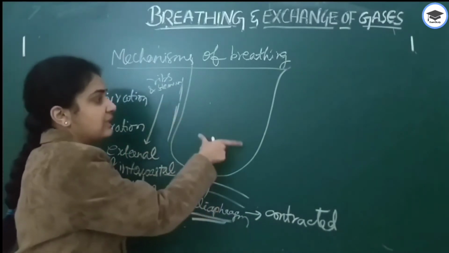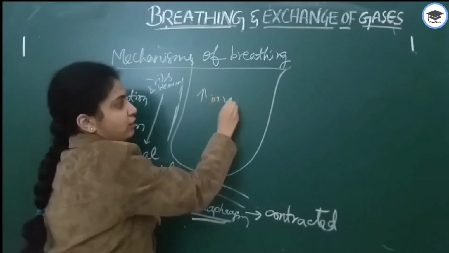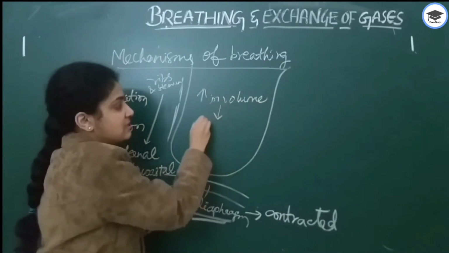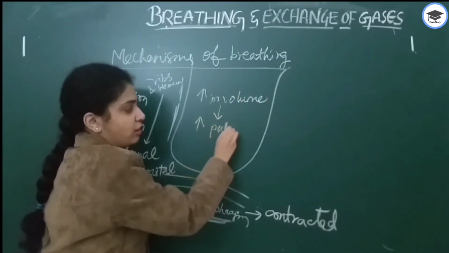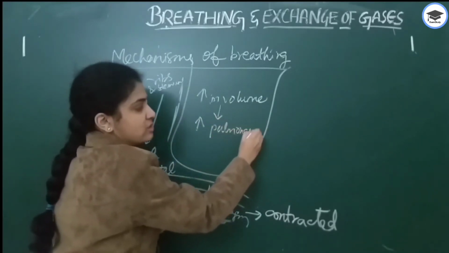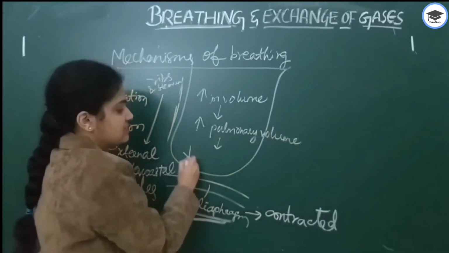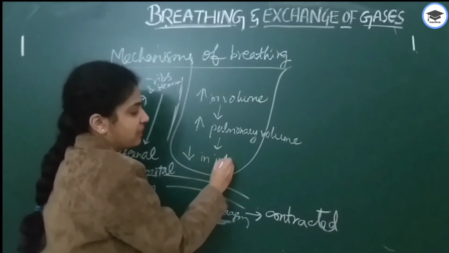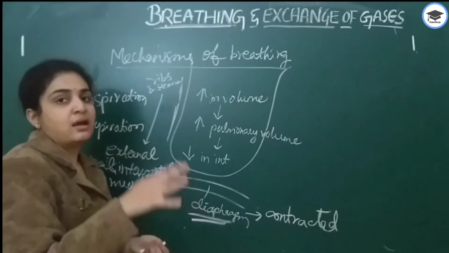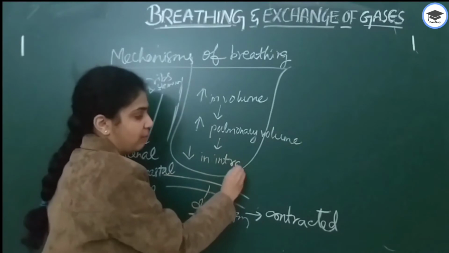This results in an increase in the volume of the thorax. When the volume of the thorax increases, the pulmonary volume also increases, meaning the lungs get expanded. This in turn results in a decrease in intrapulmonary pressure. As we learned, for inspiration there should be lower lung pressure.